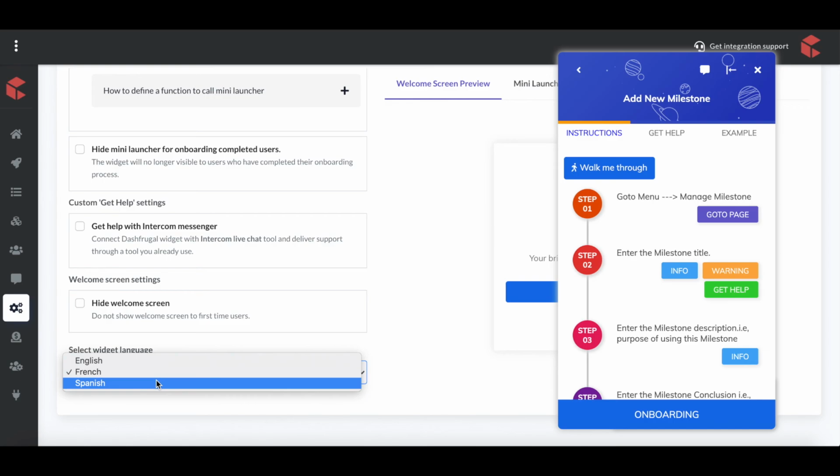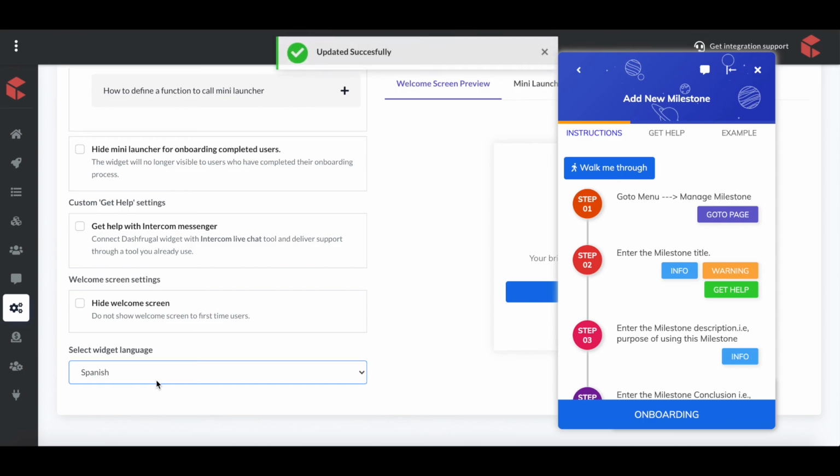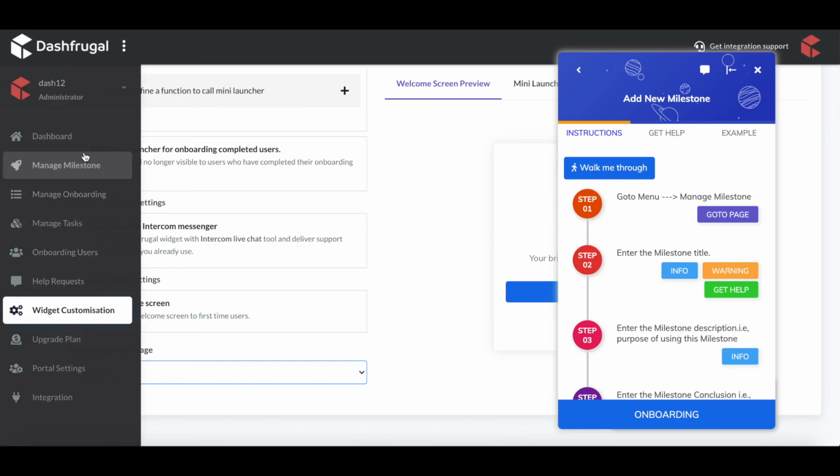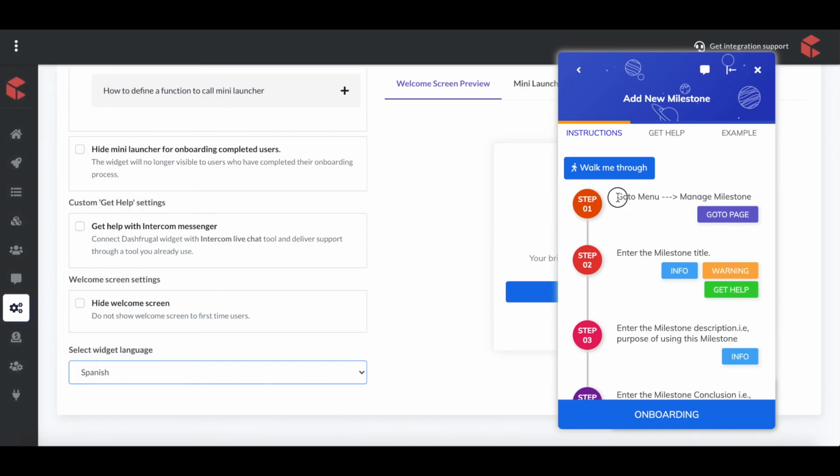Let's say when you choose Spanish as your default language, it can guide the user with voice in French. So basically we are a voice-guided tool associated with multilingual capabilities as well. Whenever you choose this, it changes to that particular language. And you also have an option to give the content in that particular language.